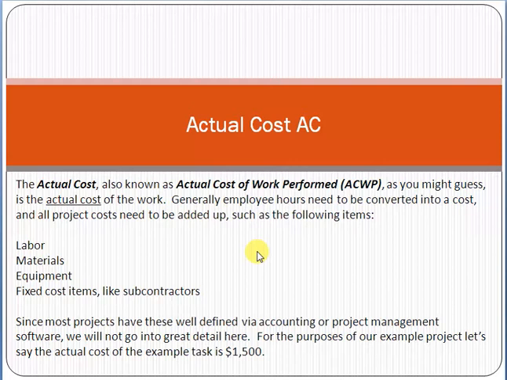Friends, as per the definition of the PMBOK, Project Management Body of Knowledge, a project is a temporary thing which has a beginning and an ending point and gives you a unique output or product. That is called a project. For example, if you are implementing an e-commerce solution and you have to deliver that project within 4 months, and after 4 months the project will finish, then we will say that it is a project.